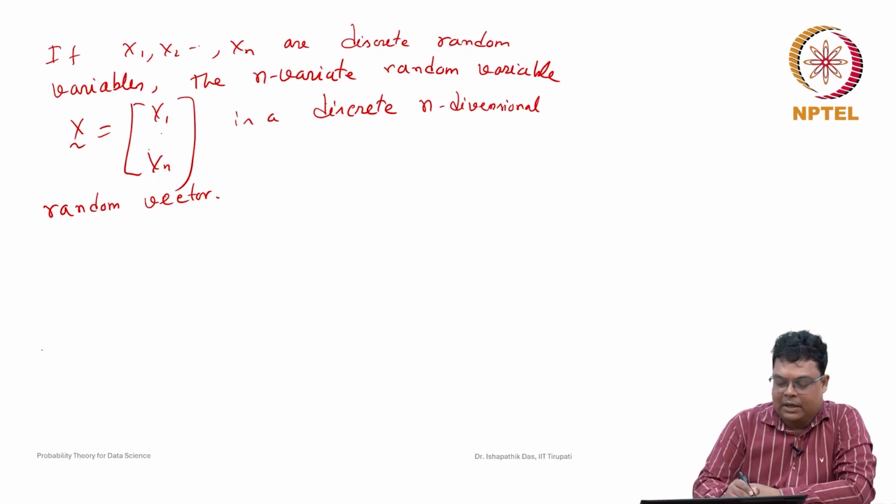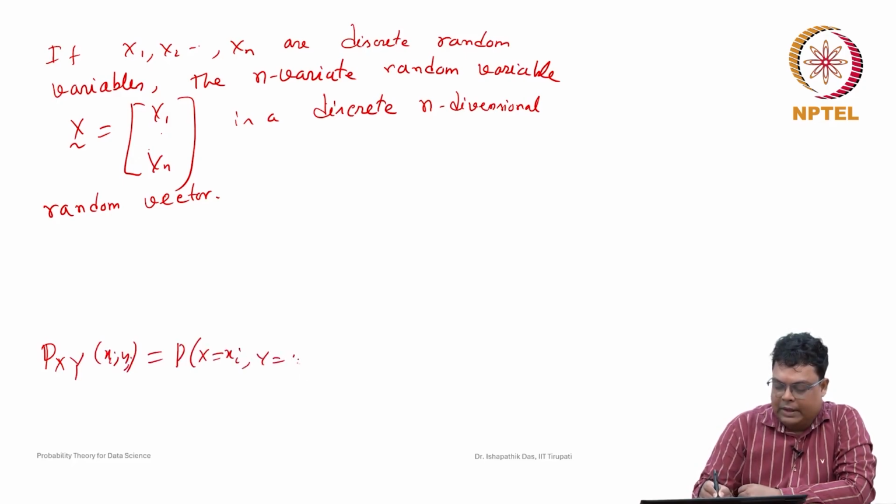You can remember that for the joint probability mass function we define, for two random variables X and Y, the probability that X is equal to xi and Y is equal to yj. Similarly here, we replace X, Y with X1, X2, and then we can extend it to n random variables.